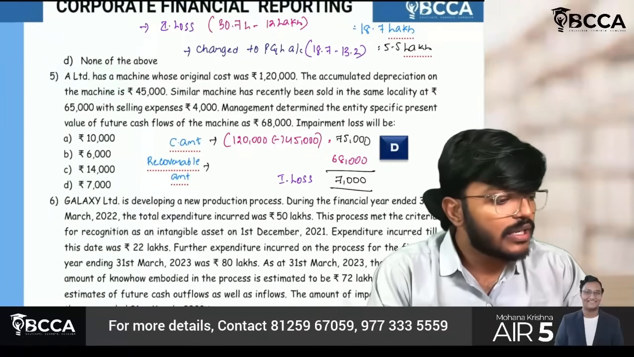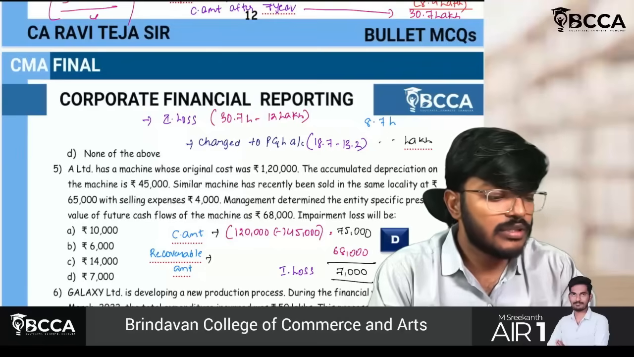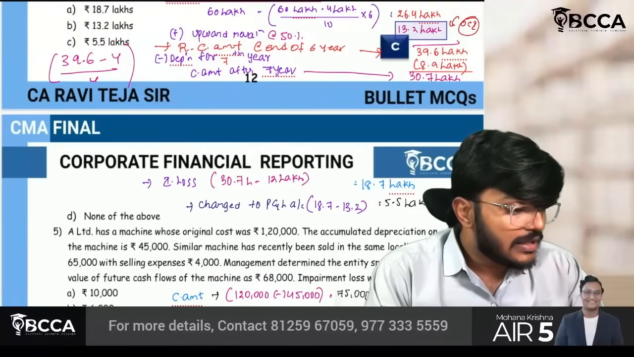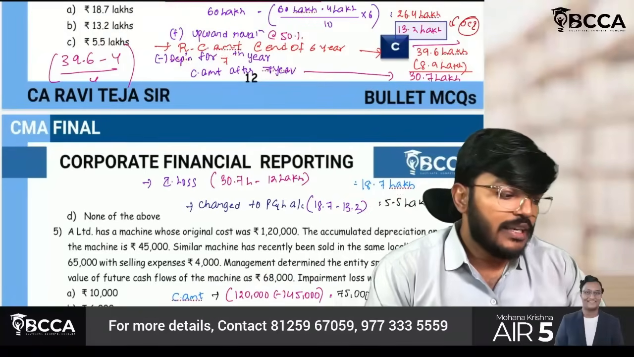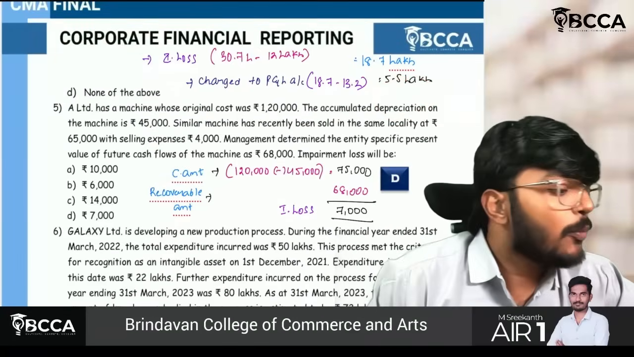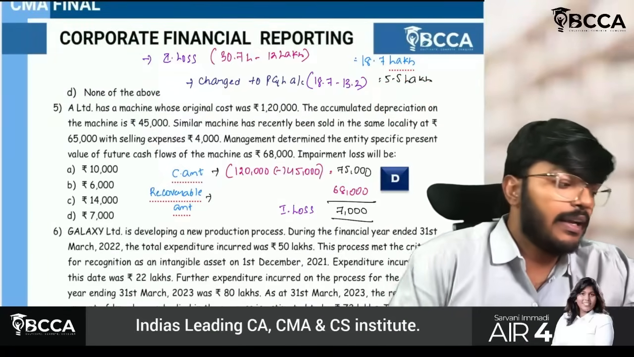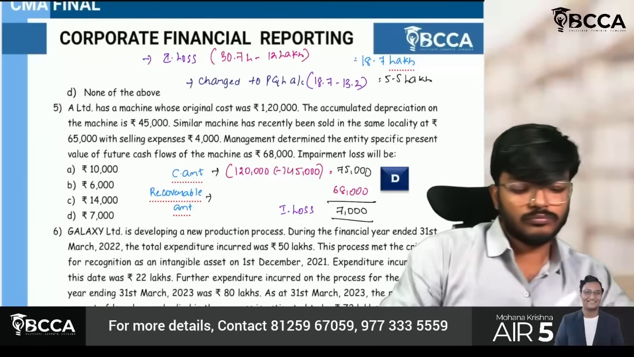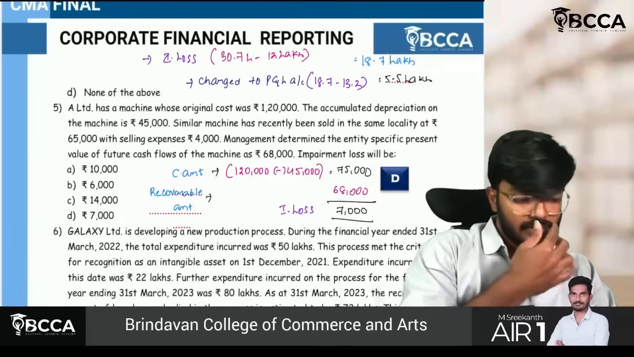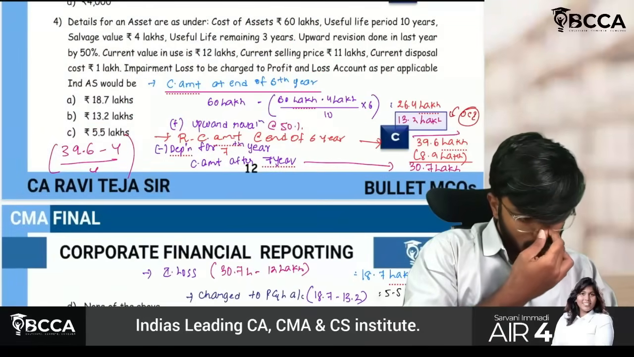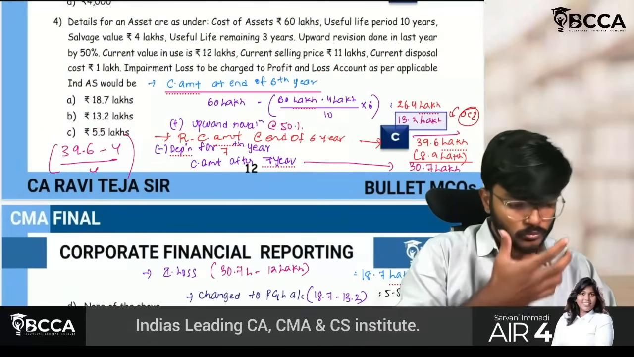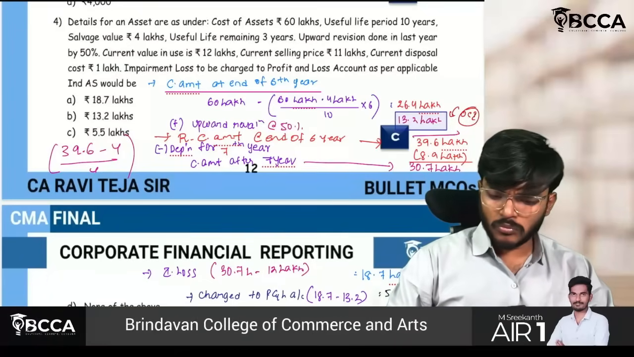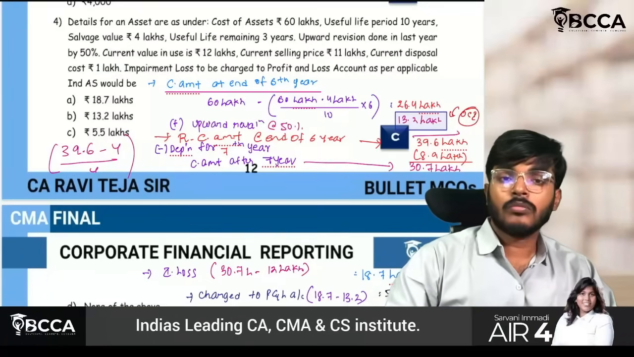So out of this total 18.7 lakh, this 13.2 lakh will be charged to OCI, and the balance 5.5 lakh will be charged to P&L account, is what you have to remember. Okay. Yes, sir. We have finally understood this concept. Got it, sir.